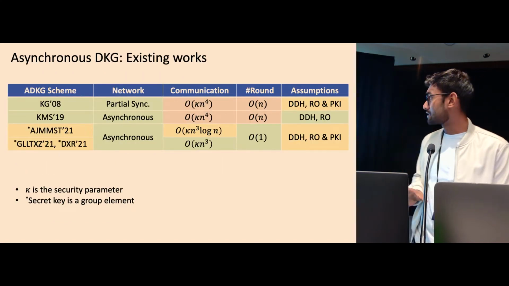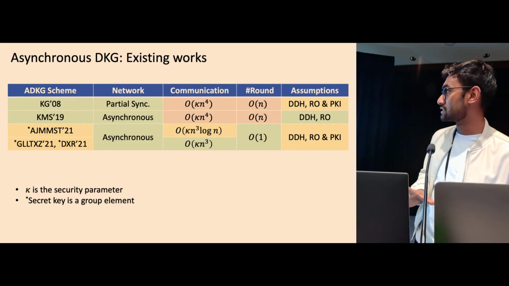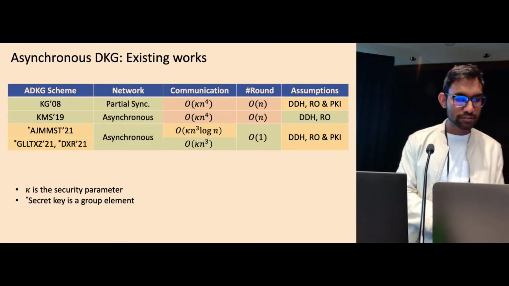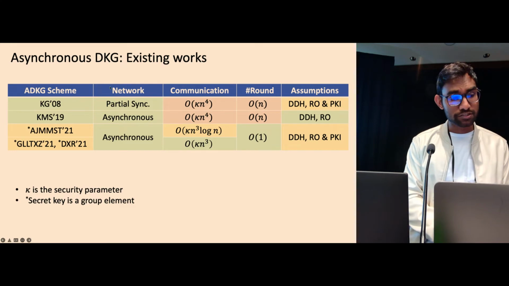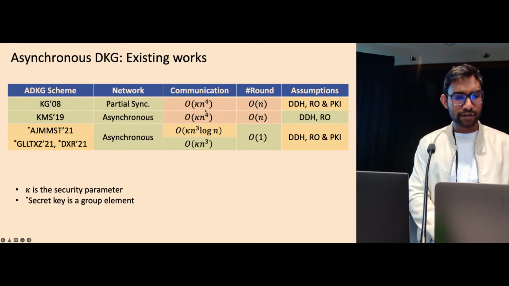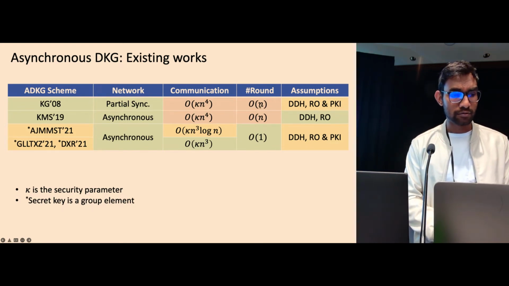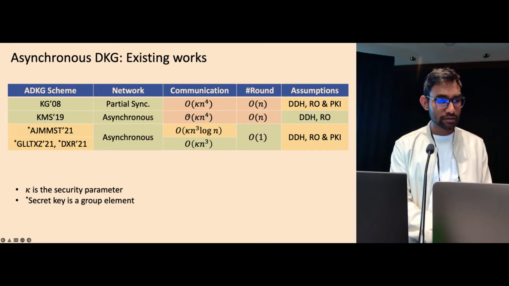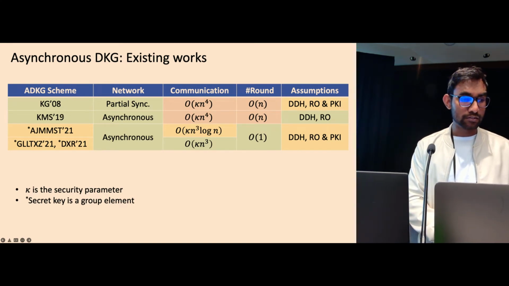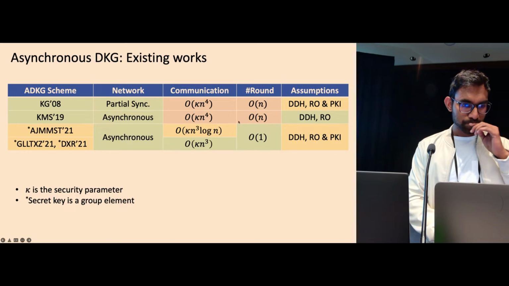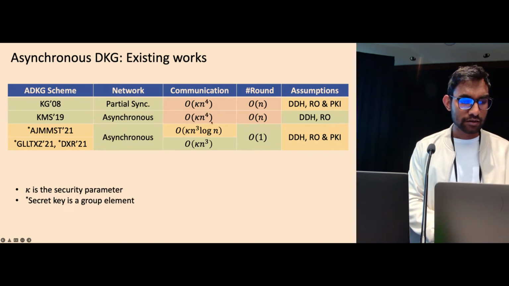So this is the existing landscape of asynchronous distributed key generation protocols. The first DKG protocol, which is non-synchronous, was from 2008, which is in partial synchrony. They again have very high communication cost, kappa n to the fourth, and round complexity is order n rounds. Recall, n is the number of parties. There was a recent work at CCS 2019 that is fully asynchronous, but still has the same communication cost. There are a few follow-ups.